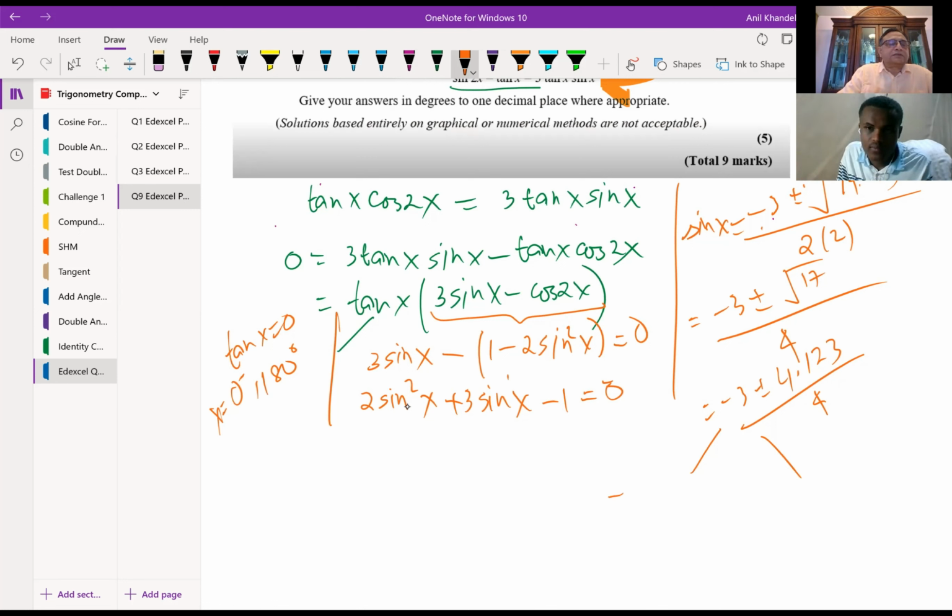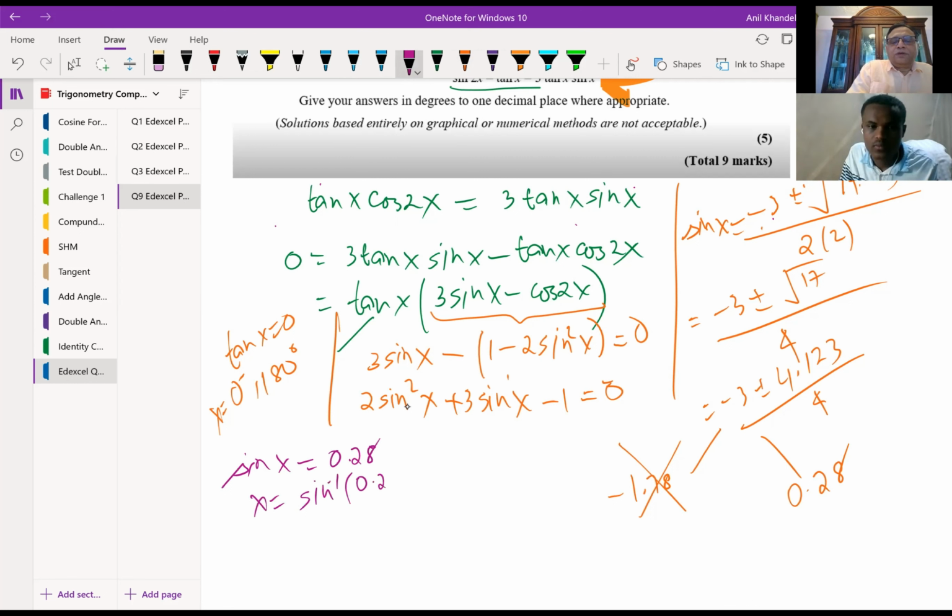One value is minus 1.78, which is not valid. The other value will be 4.123 minus 3, divided by 4, which in decimals is 0.28. So we have two solutions here. 0.28 is valid, and we'll find sine inverse, right? Let me rewrite. Sine x equals 0.28. So x is sine inverse of 0.28.